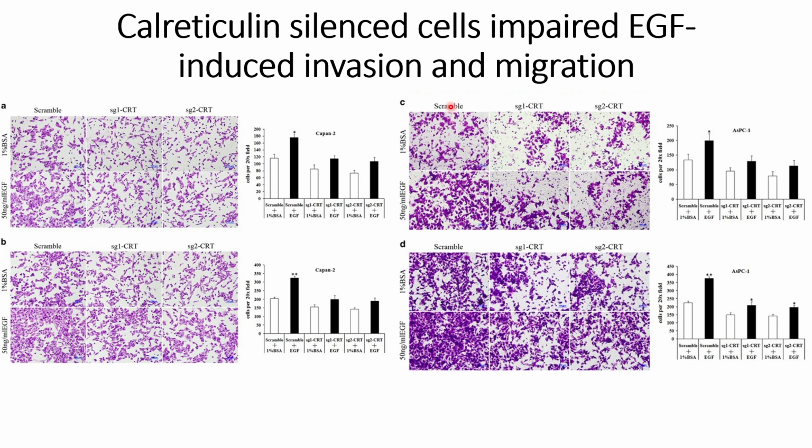These assays could be done on the transwell. In the case of invasion, there should be a coating of ECM, usually Matrigel, and in the case of migration, the transwell assay is done without any coating, and the top chamber is induced with EGF. So this is how the experiment is done. If you need to understand more about this experiment in detail, you can go to the reference that has been provided in the description.